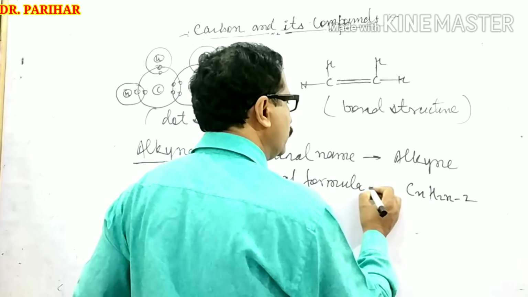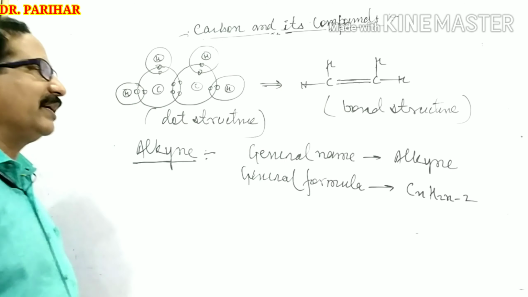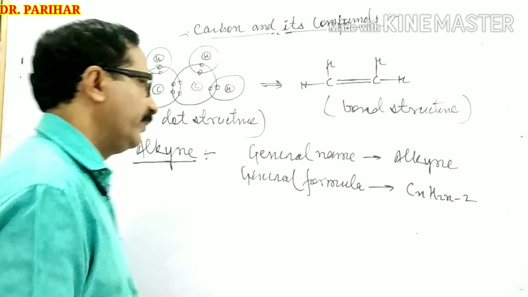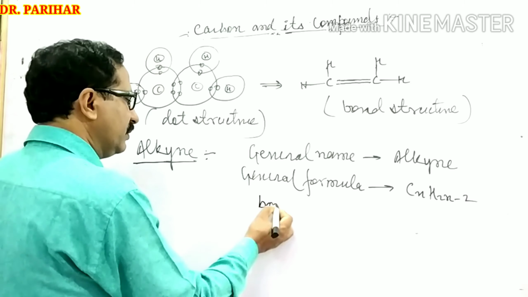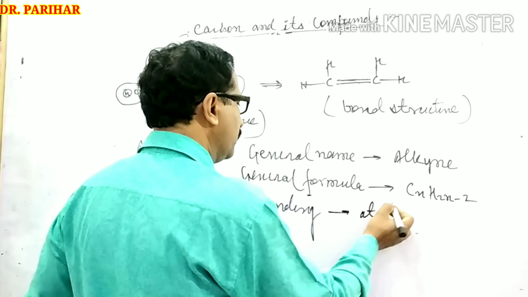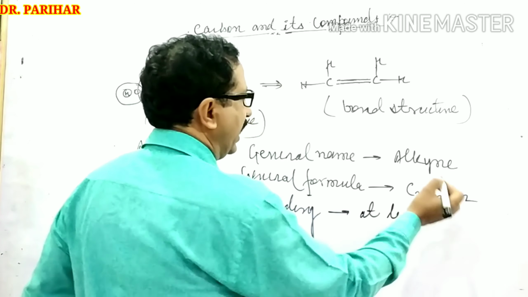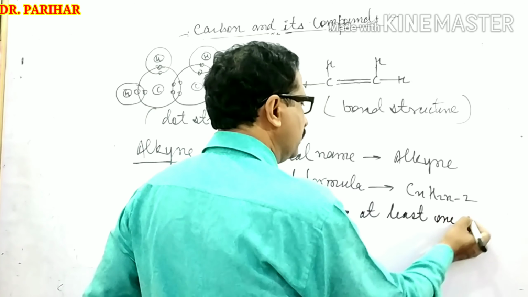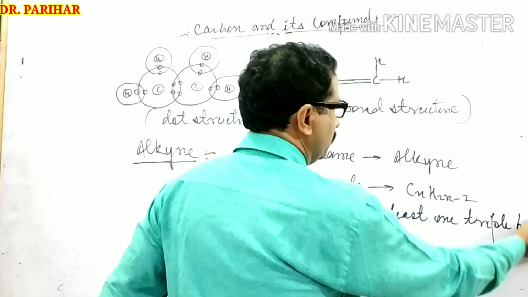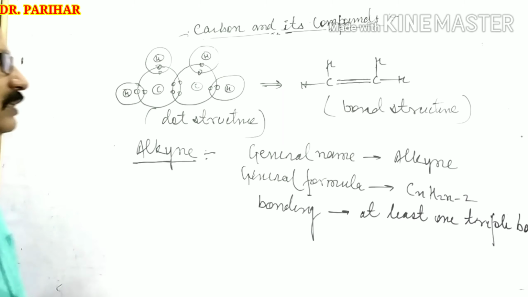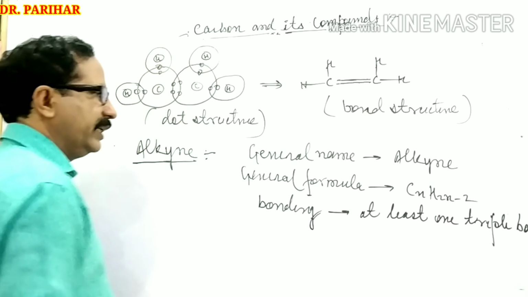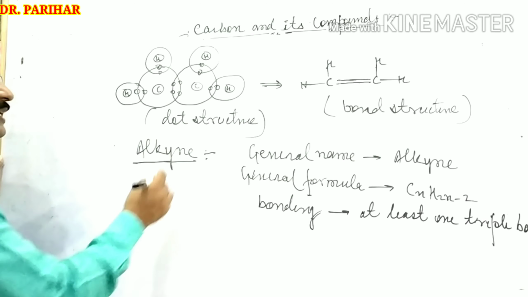H2n minus 2, meaning the number of hydrogen atoms is two less than double the number of carbon atoms. And bonding: at least one triple bond. Okay, now we have to provide its example.